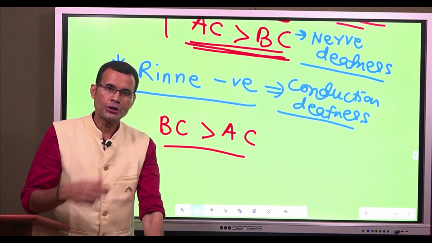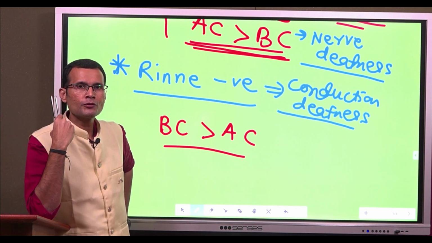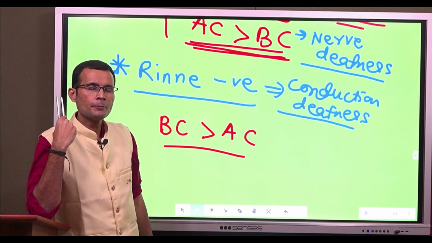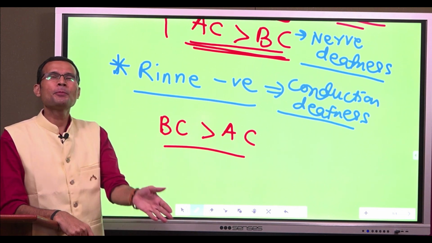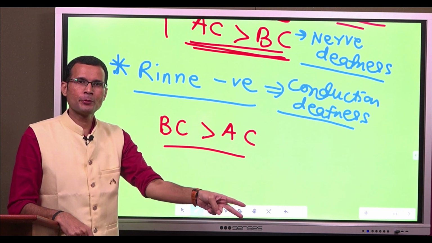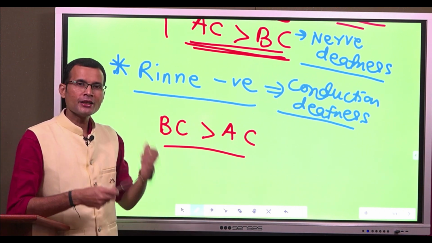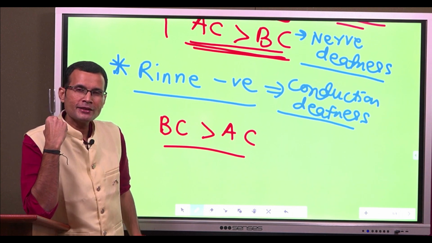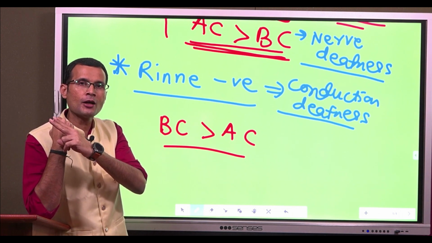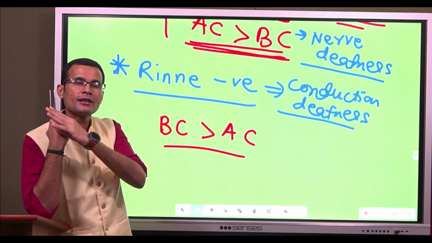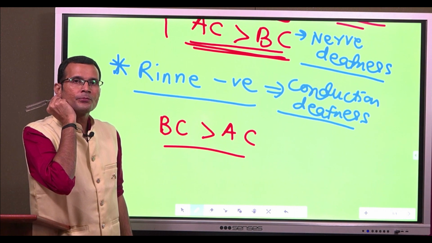The subject could not hear when you transferred the tuning fork in front of the external auditory canal. How to confirm this now? Simple. Reverse the procedure. Strike the tuning fork, place it in front of the external auditory canal. You are checking air conduction of the sound. When the subject says, I have stopped hearing, transfer it to the bone immediately.